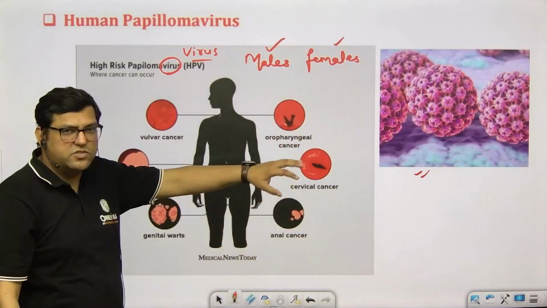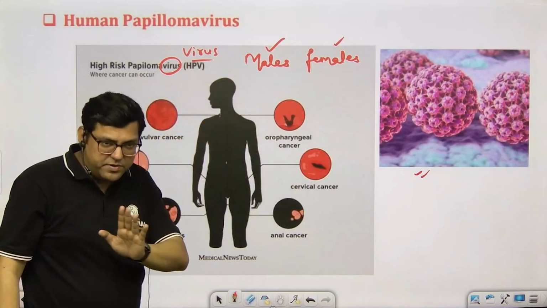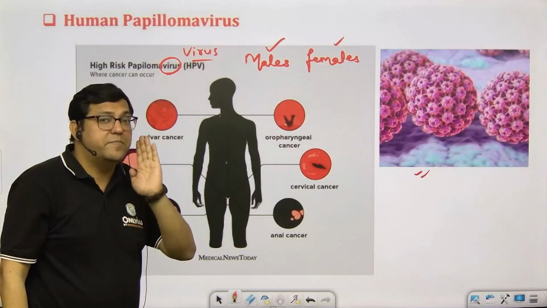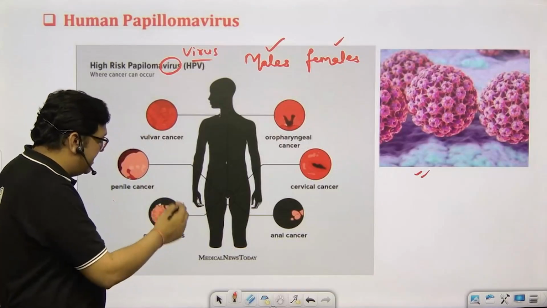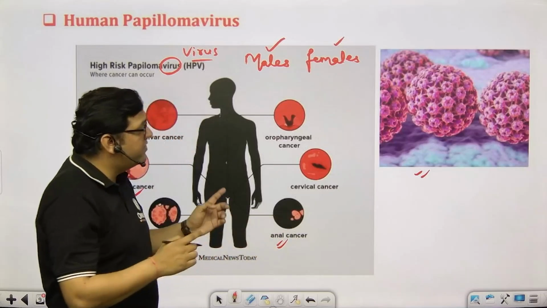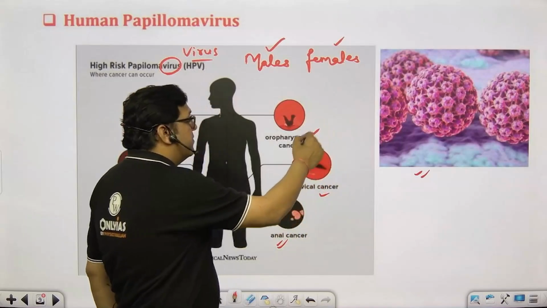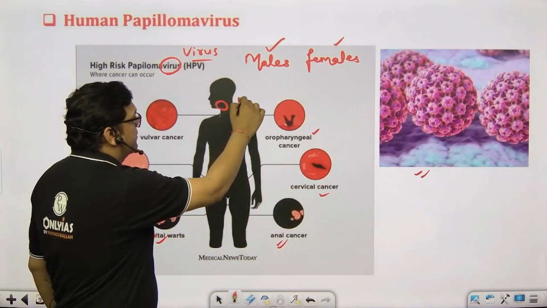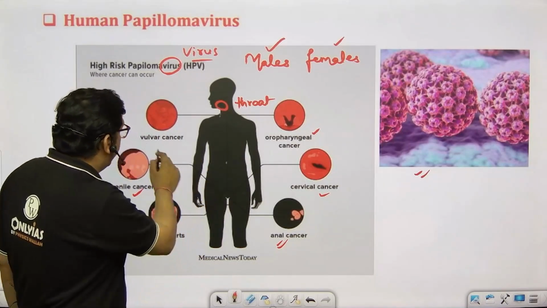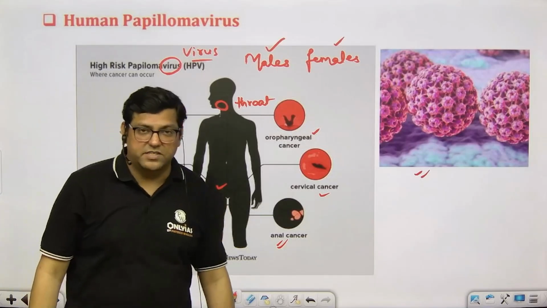This is somewhat how this virus looks. It affects both males and females. There is some confusion that it only affects the female genital parts. No, it affects males as well. In males there can be penile cancers, genital warts, and anal cancers. However, in females, apart from all these types of cancers, there can be cervical cancers and oropharyngeal cancers, which are related to the throat and the pharynx area of our nasal passage, and vulvar cancers. The vulva is again related to the female genital parts.